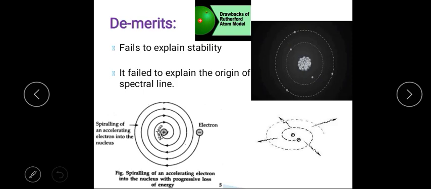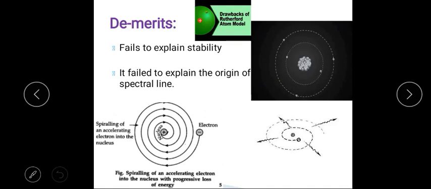According to classical electromagnetic theory, an accelerating charged particle emits radiation in the form of electromagnetic waves, right? And any object which moves in a circle is being accelerated constantly. So here the charged particle, the electron, which follows a circular path, has an acceleration. Due to that acceleration, according to classical electromagnetic theory, the revolving electron should radiate energy continuously. That means the energy of the electron continuously decreases.